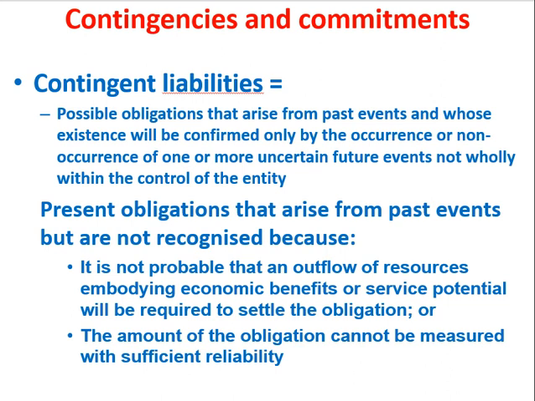It could be anything, like a natural calamity that might occur to your business. It is not always expected that a natural calamity will take place, but it is again a kind of certainty or uncertainty, as you name it. So these are again a kind of obligation, and you make provision for that. That is contingent liabilities. It is not always probable that an outflow of resources will result in economic benefit, so that's why you make provisions for this.